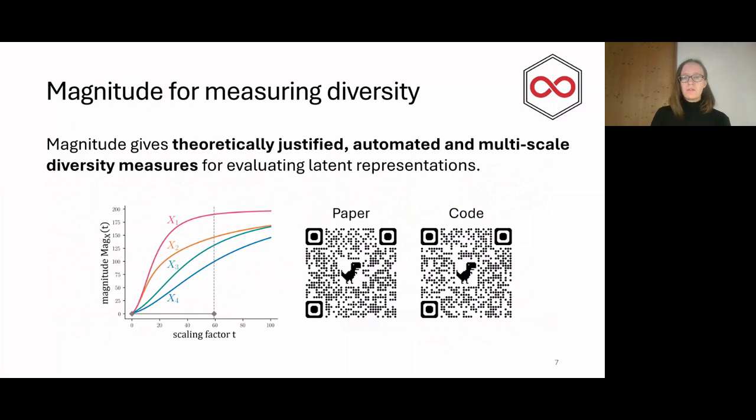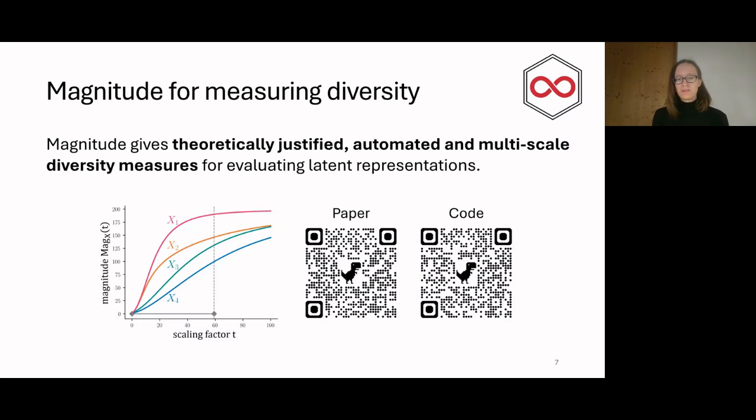To sum this all up, we use magnitude to define theoretically justified and automated measures of the diversity of latent spaces. We find that our measures are probabilistically stable, that they allow for a flexible choice of the similarity, and that they give expressive summaries of both the diversity and the geometry of latent spaces.